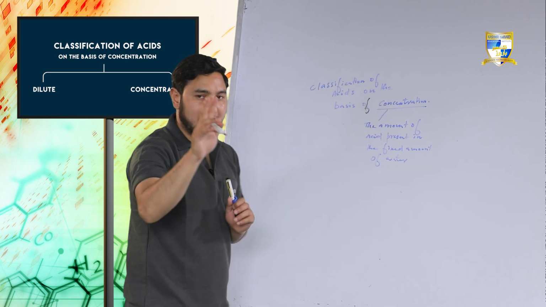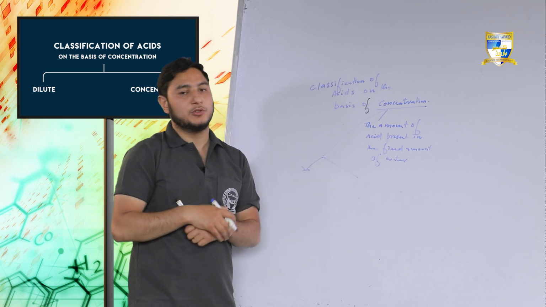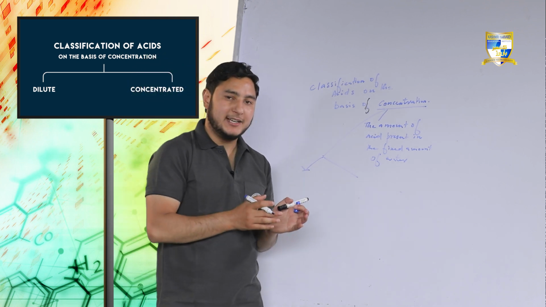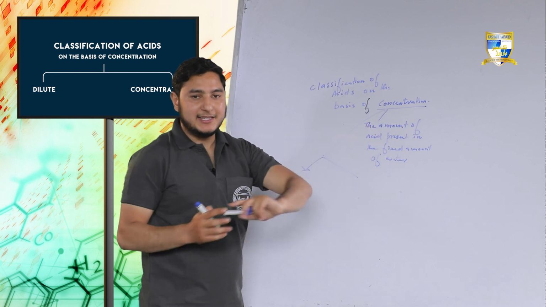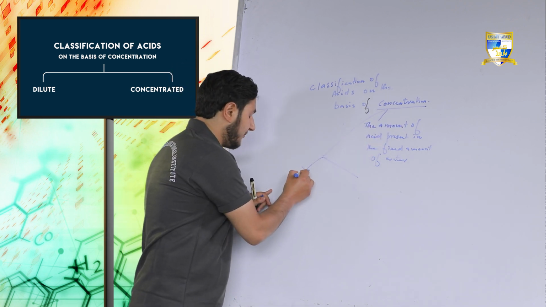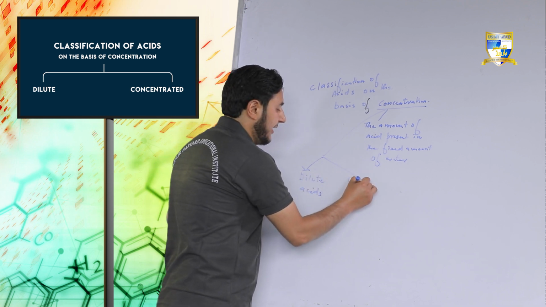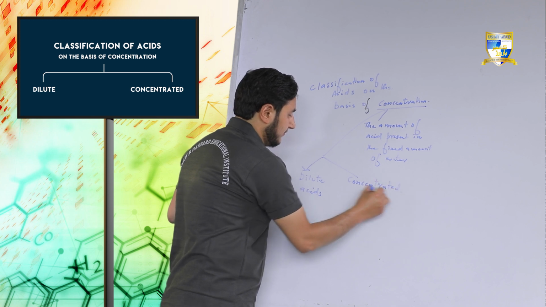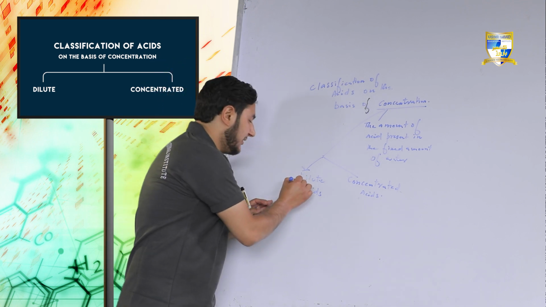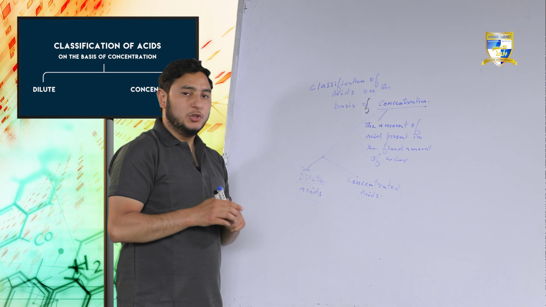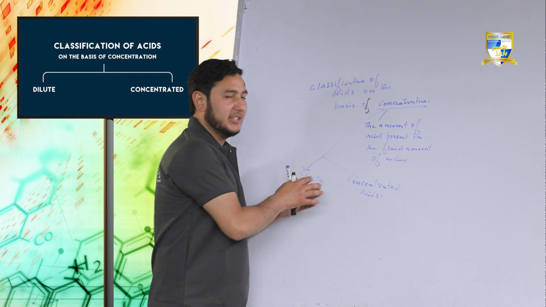On this basis, acids are further divided into two types. The first one being the dilute acids and the second one being the concentrated acids. I repeat, on the basis of concentration, acids are of two types: dilute acids and concentrated acids. Now, what about the dilute acids? Dilute acids are those acids in which the amount of acid is less than the amount of water.